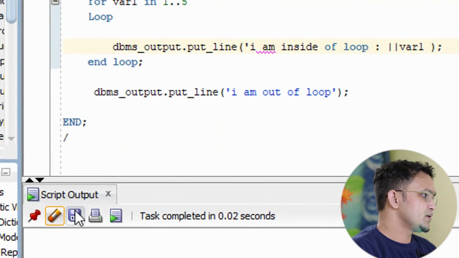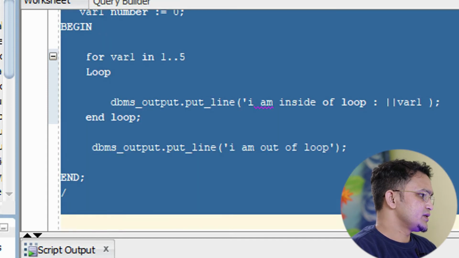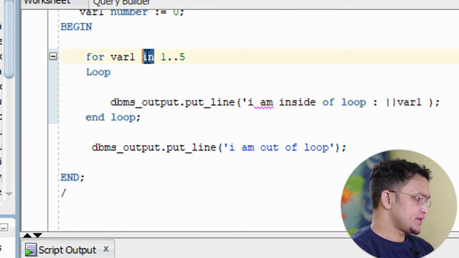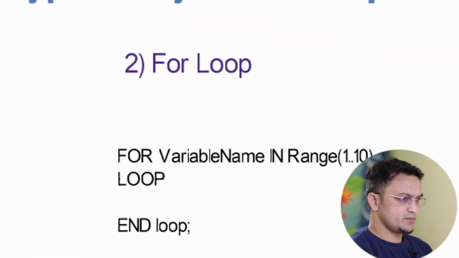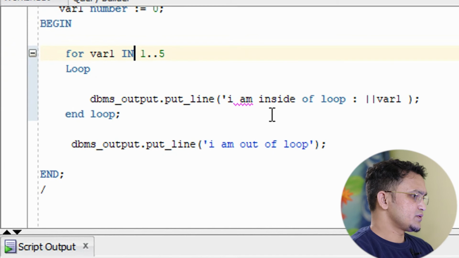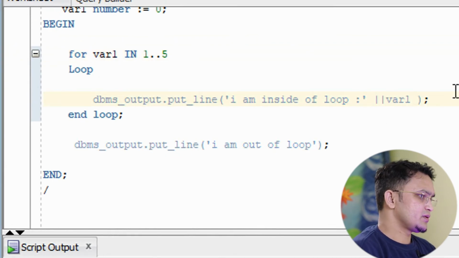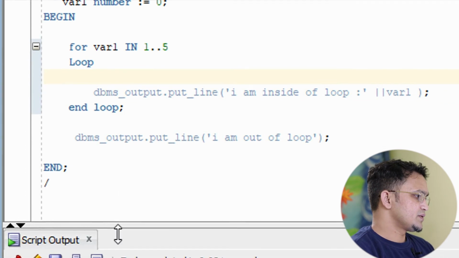What exactly is the problem over here? There is some problem, so let me run it again. Some problem is there. What is the syntax of the for loop? For, then the variable name, then in, and then the end of the loop. That is what we need to write, correct? Sorry, this was the problem we made, and now it will be printed.